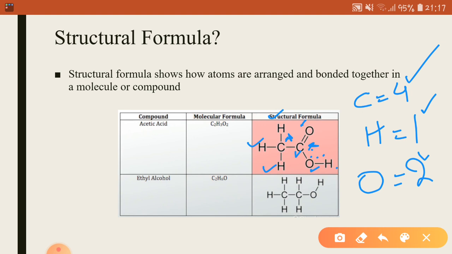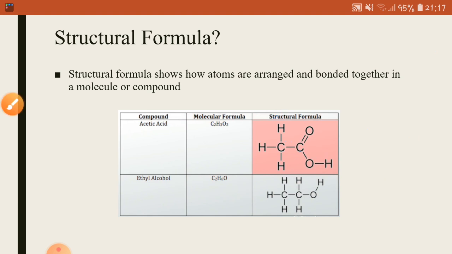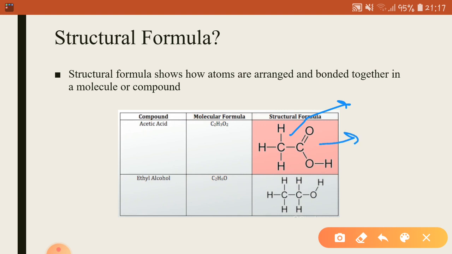So in the structural formula, we can assess the valency of a certain element. We can assess whether that element is bonded to another element through a single bond, a double bond, or a triple bond. These lines are basically representing the covalent bond. If it is a single line, it represents a single covalent bond. If it is double lines, it represents a double covalent bond. If triple lines are present, it represents a triple bond.